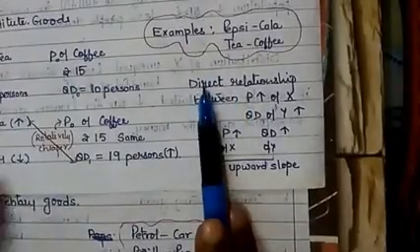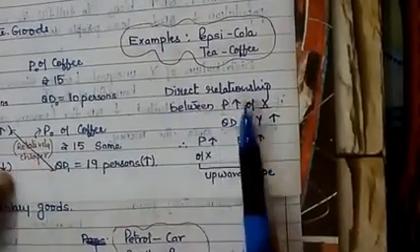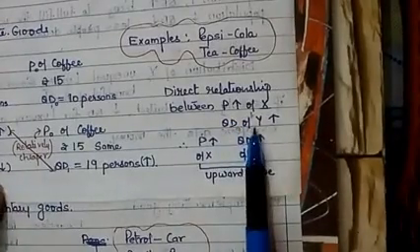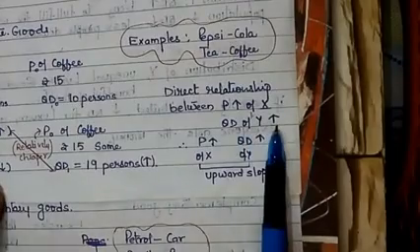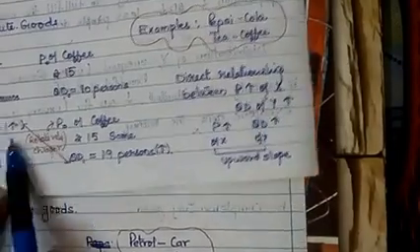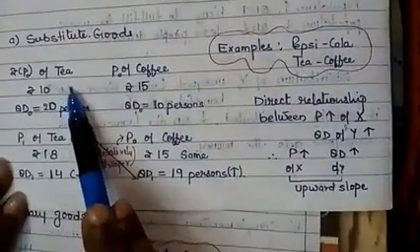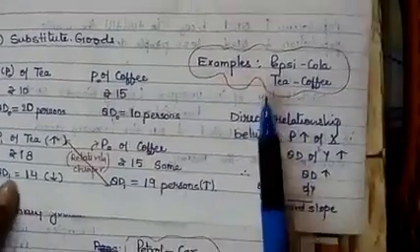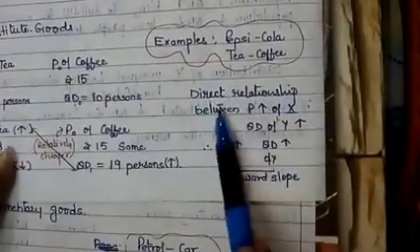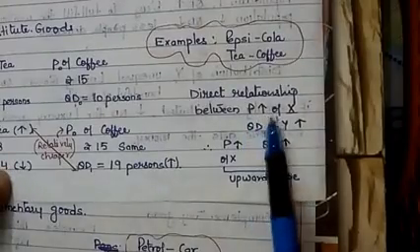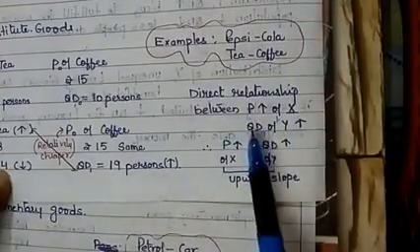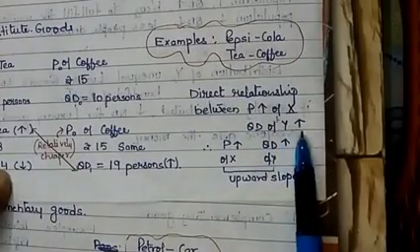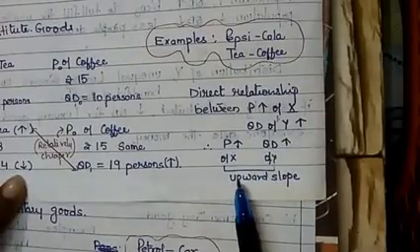Therefore, we can see the direct relationship between price of one commodity, that is X, and quantity demanded of another commodity, that is Y. You can say tea as X and Y as coffee. So when the price of X increases, quantity demanded for Y increases. This shows a direct relationship.